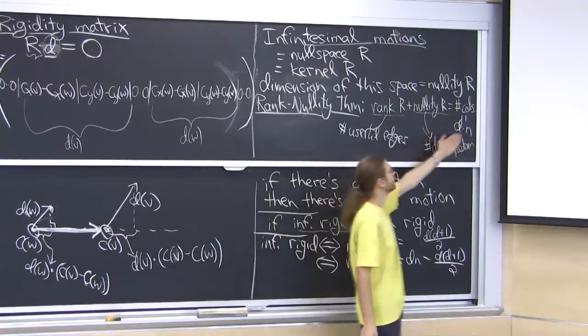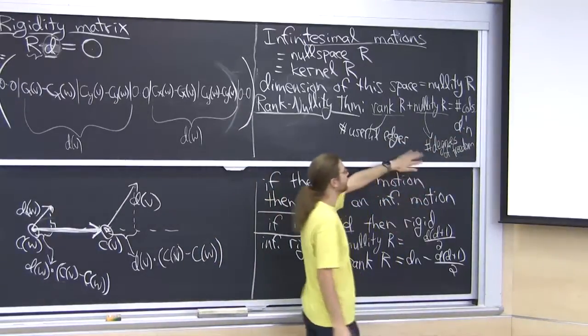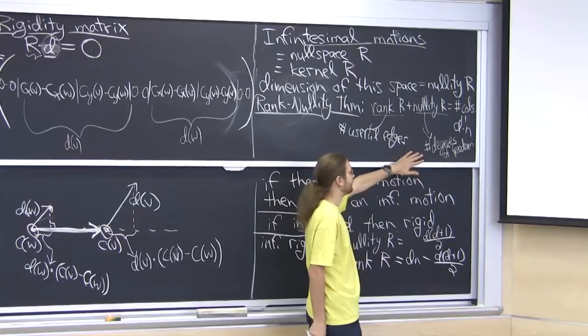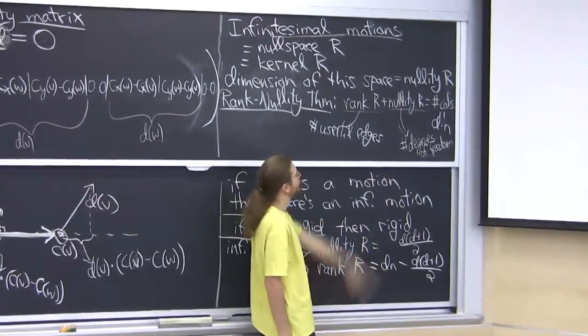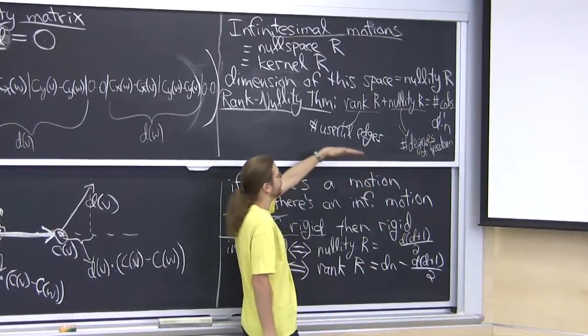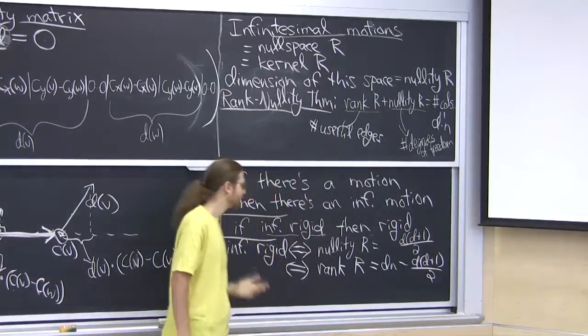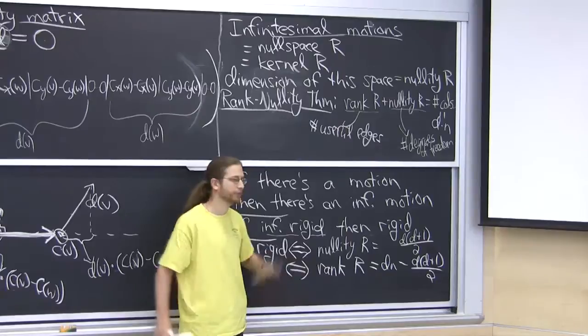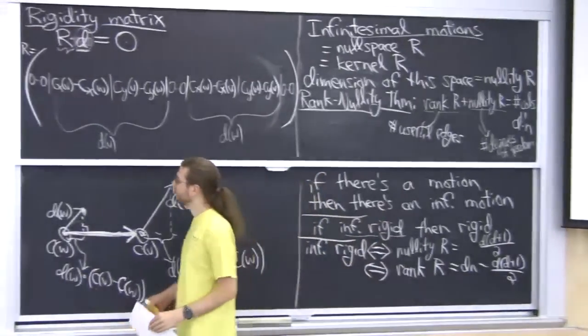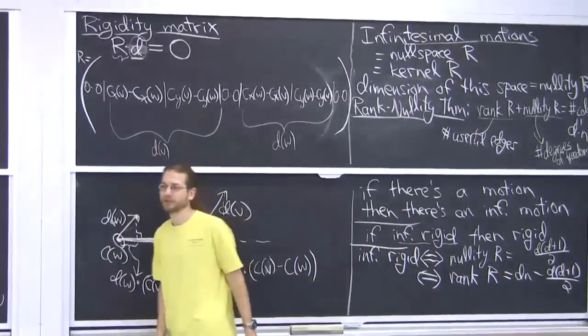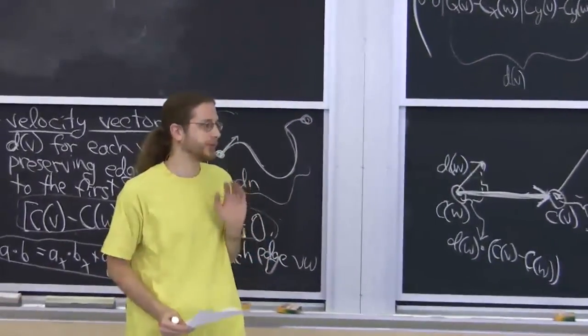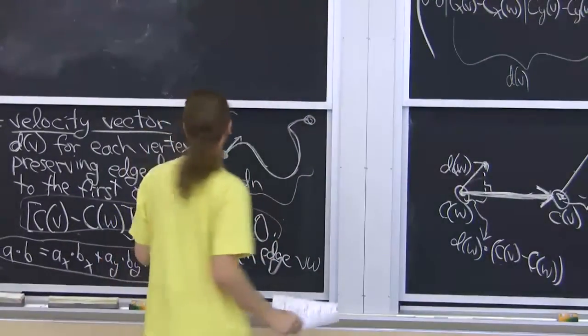Got all these columns, d times n of them. You want to obliterate all the degrees of freedom you can and leave just 3 of them in 2 dimensions, d times d plus 1 over 2 in d dimensions. And you do that by adding useful edges. And useful edges here means that the rank is high, which essentially means none of the rows in this matrix cancel out with each other. So it's another way of thinking about essentially everything we've seen. And if you know linear algebra, it's useful. Otherwise, I'll tell you how we can use it.